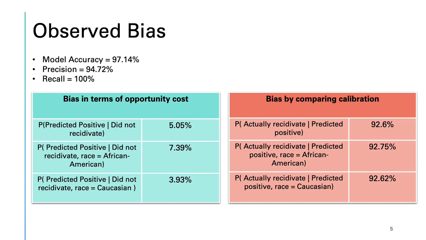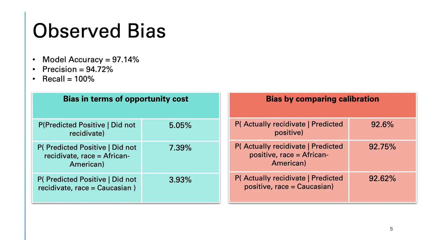In this case, given that someone did not recidivate, we calculated the probability of them being predicted positive by our model. For all the races, this value was 5.05%, but when we set the race feature as African American, it rose to 7.39%. And for Caucasian, it came down to 3.93%, meaning that our model is clearly biased against the African American for this metric.